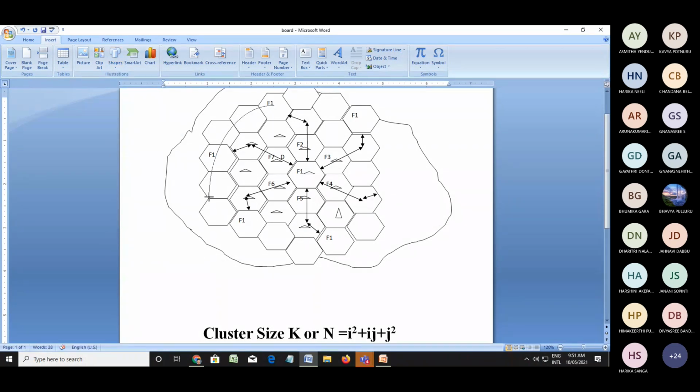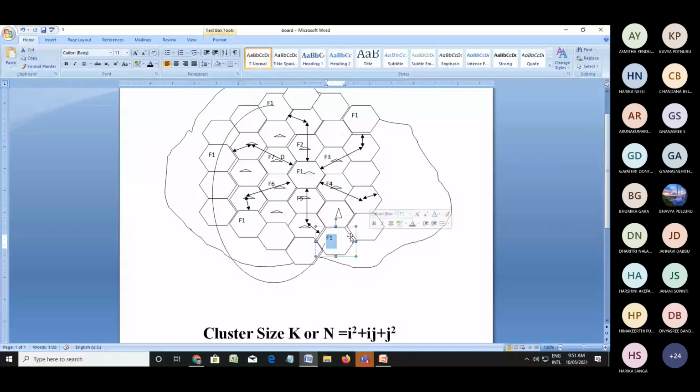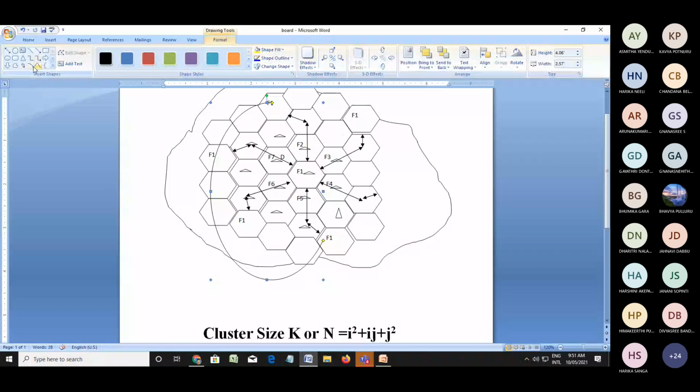That is, from the center cell, another ring is formed with the same frequency F1.